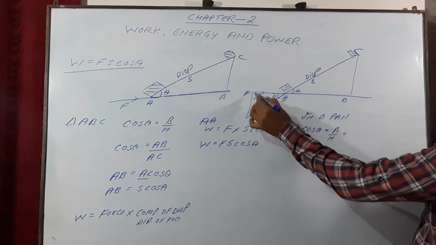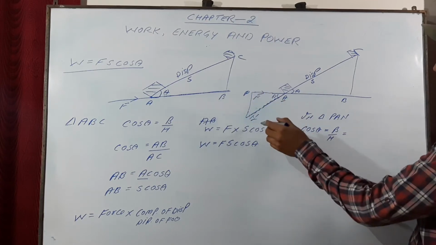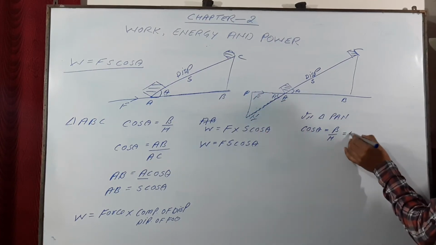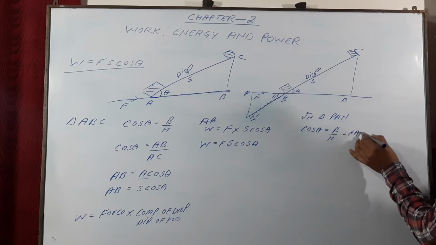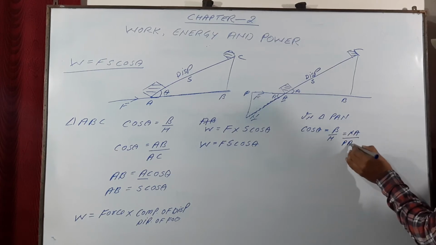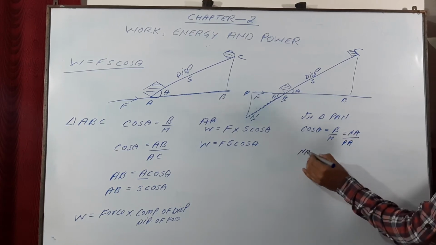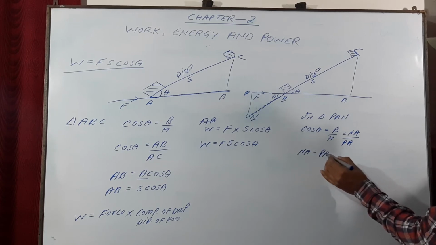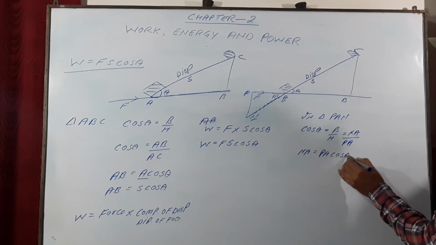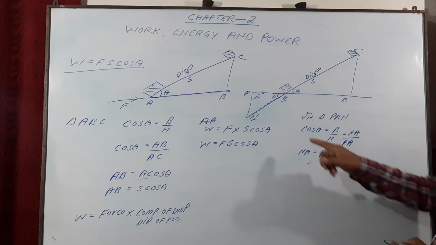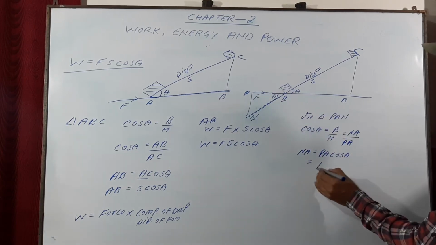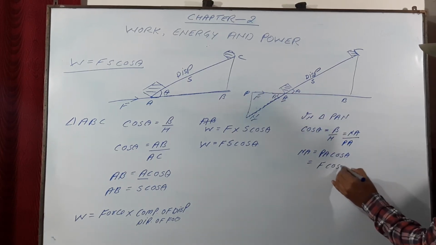So base is over here, I have this NA upon PA, which means NA is equal to PA cos theta. Again you can see P to A is F, therefore this is F cos theta.